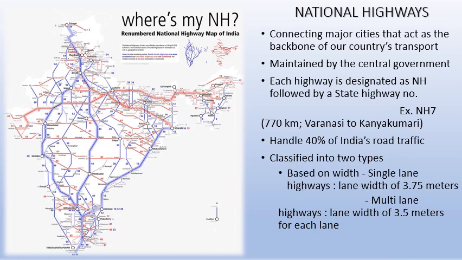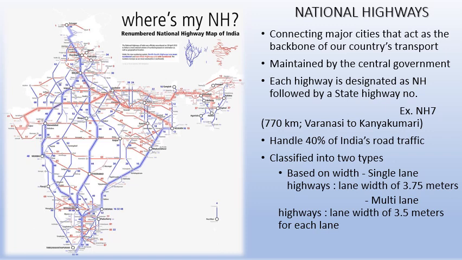Next, the most common important road which we travel, highways. So this is a common representation of highway numbering. The highway numbering has changed in our country many times. So this is a common numbering which is done where the blue lines indicate even numbers while the red lines indicate odd numbers. But there are still controversies regarding this NH numbering, renumbering of NH, and it has been changed again, I guess.